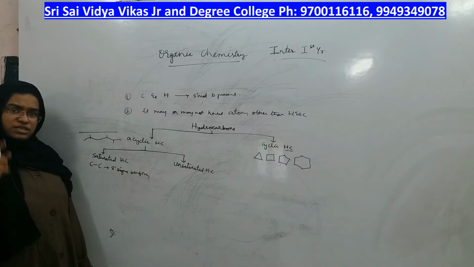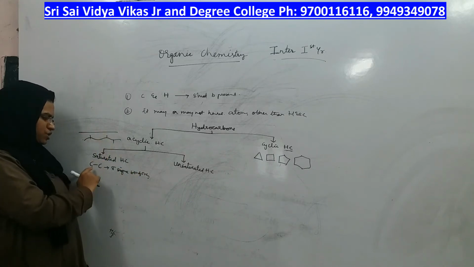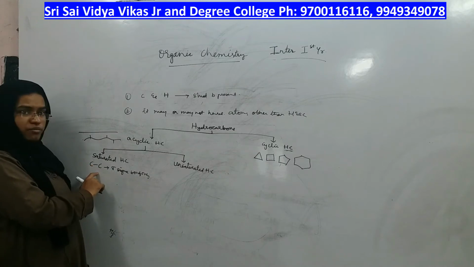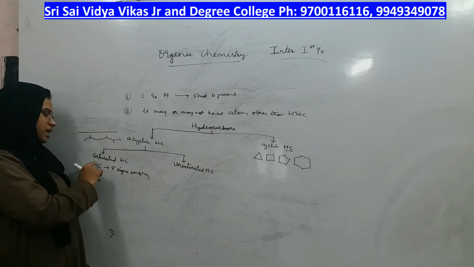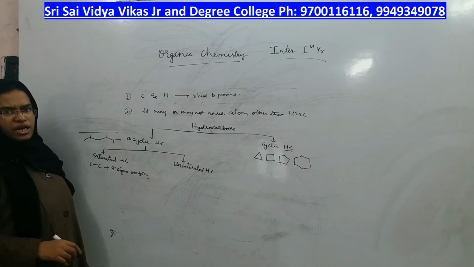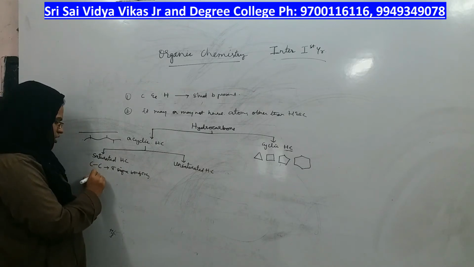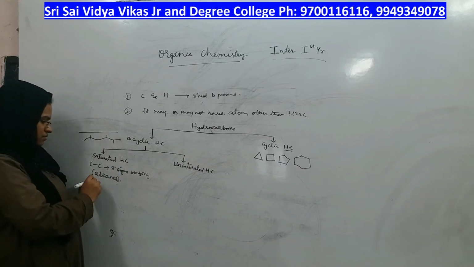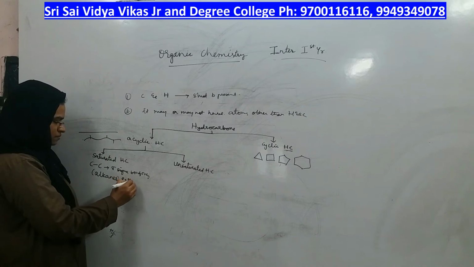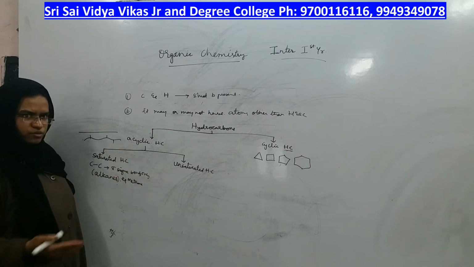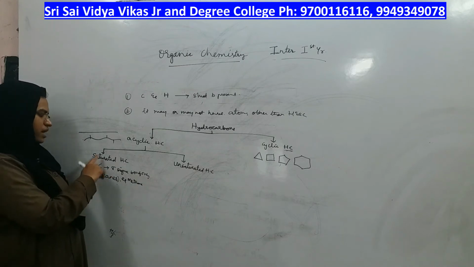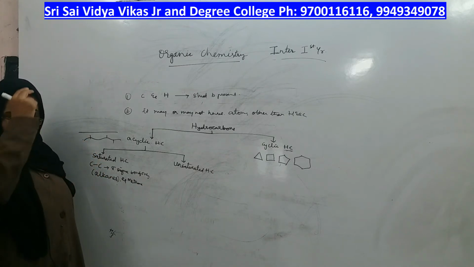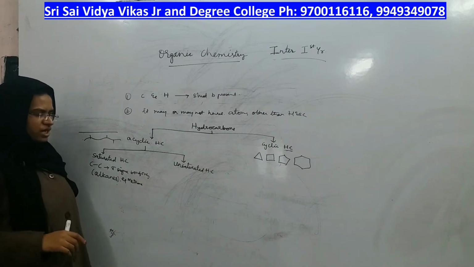All the carbons of the compound should have only sigma bonds between them. They are called saturated hydrocarbons, or you can commonly call them alkanes. Example is methane. Not just methane, ethane, propane, butane, and so on. All of them have sigma bonds only, so they are called saturated hydrocarbons.